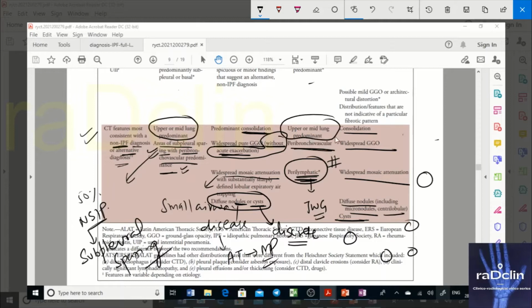You have to know these features going against UIP, because unless you know them, you cannot rule them out to make a diagnosis of typical UIP or probable UIP. In indeterminate UIP, these features can also be present to a minor degree. We will look at each diagnostic category on the image to see how it looks.